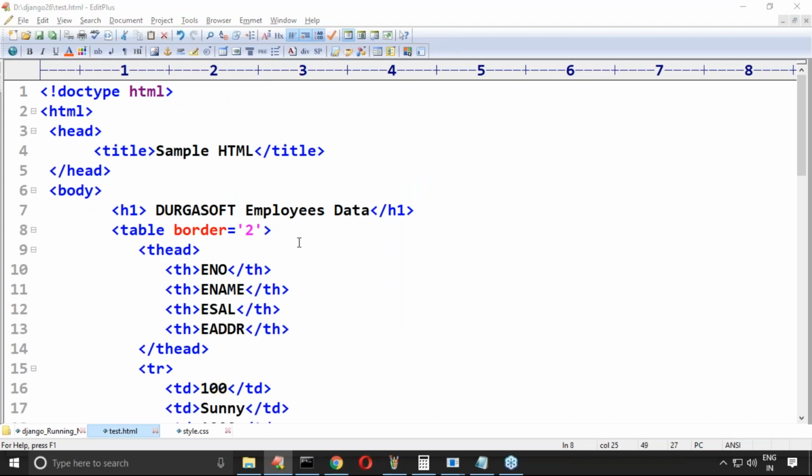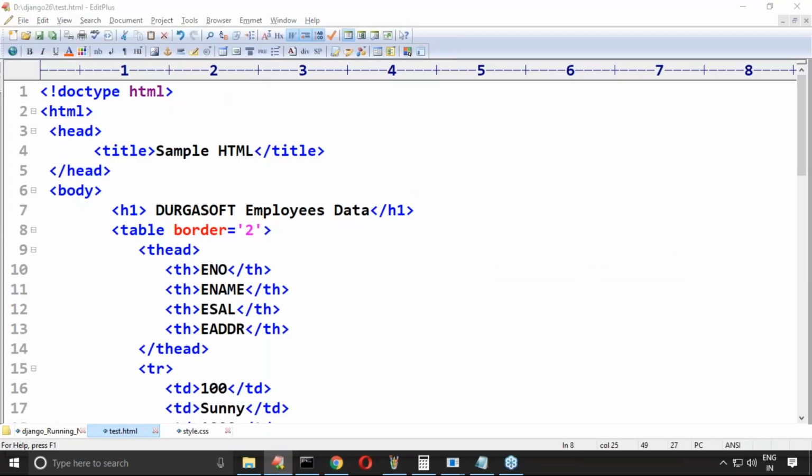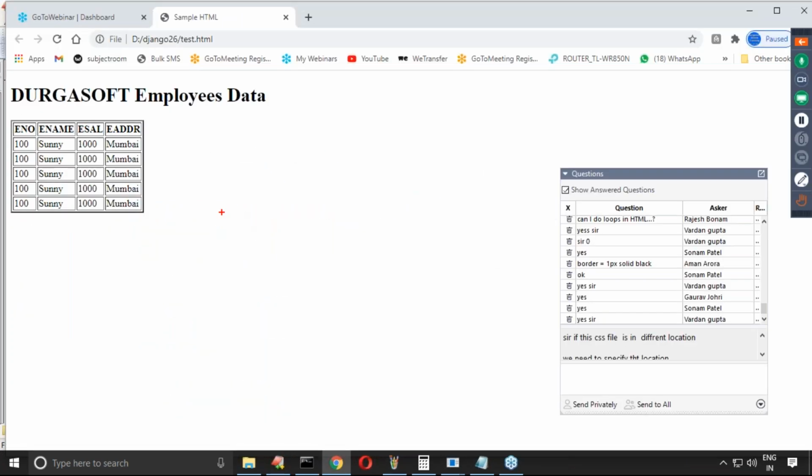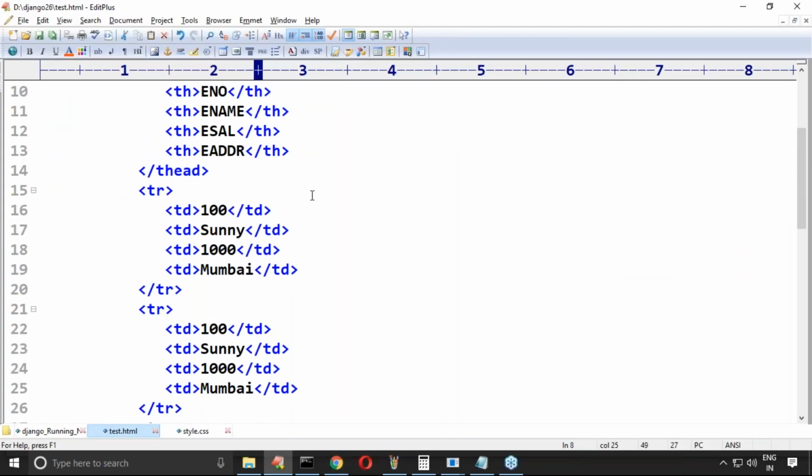Next, there is one more doubt from the students. The other doubt here is, sir, I want to insert the data from the backend instead of hard coding. Instead of hard coding, I want to display data from the database. So you are talking about sending the data from the backend to the HTML. For that you require some programming language, some framework, some database, these kinds of things must be required. Have you observed, right?